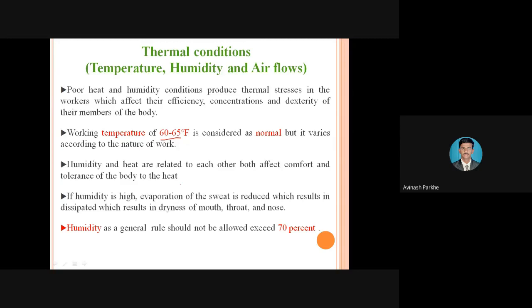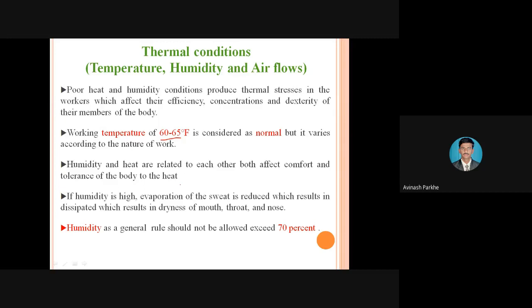In summer, what are we thinking? There should be some cold. So we start the fans, we use coolers, water coolers, and ACs. It means the human body is not comfortable in the winter region, and it is not comfortable in summer either. As per its requirement, we have to maintain that particular temperature. In summer we want cold air, and in winter we want some heat, so that the human body is comfortable.